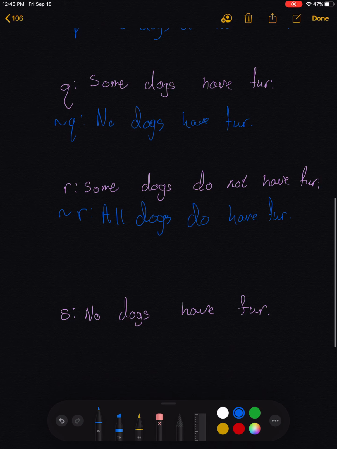All right, but one more quick example. S: no dogs have fur. So not S, again, if I tell you no dogs have fur, and you want to prove me wrong, you would have to show me at least one dog that does have fur. In other words, you'd have to say, some dogs do. So its negation would be, some dogs have fur.